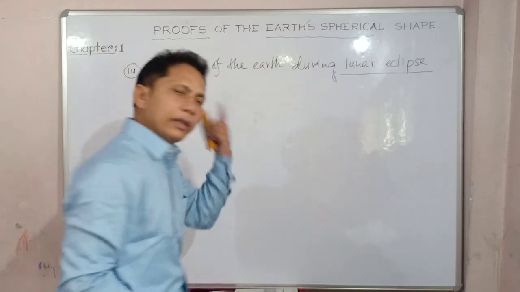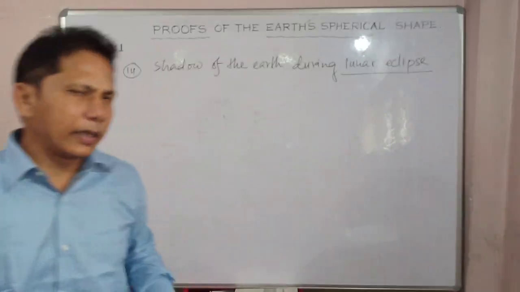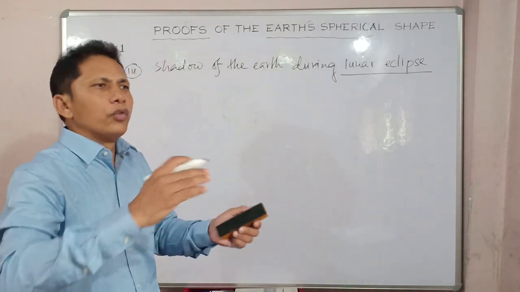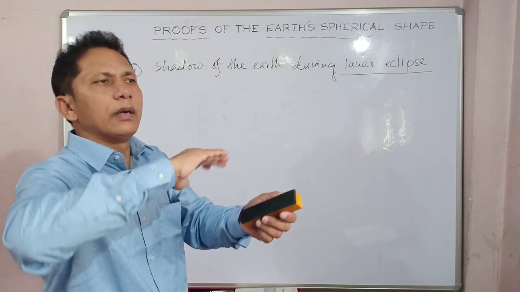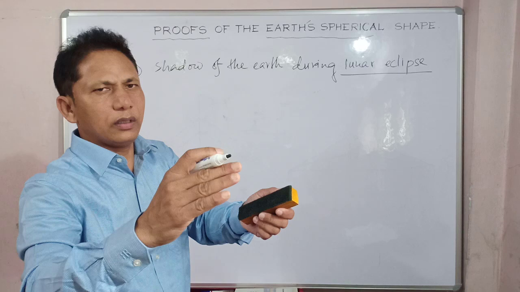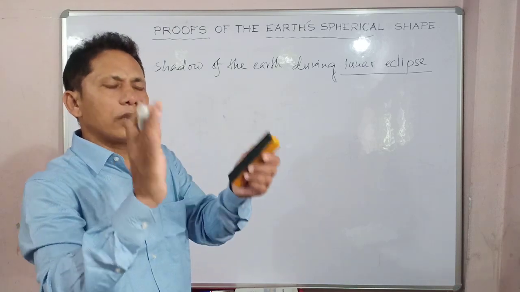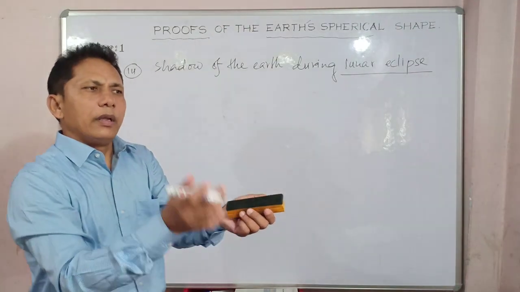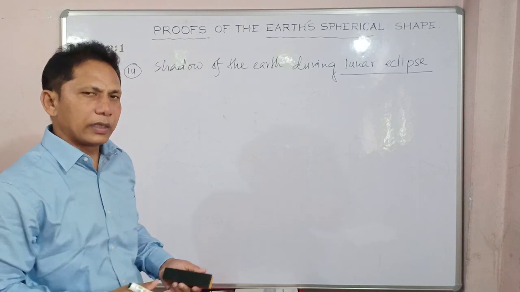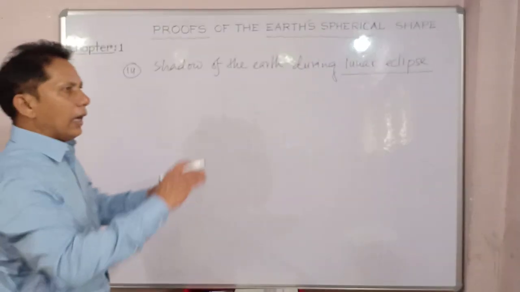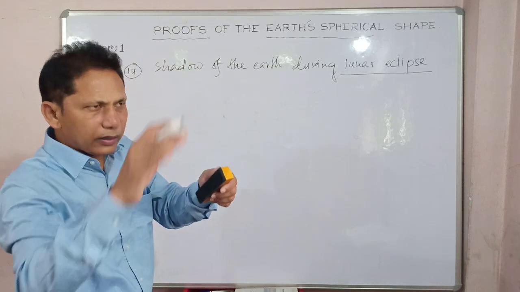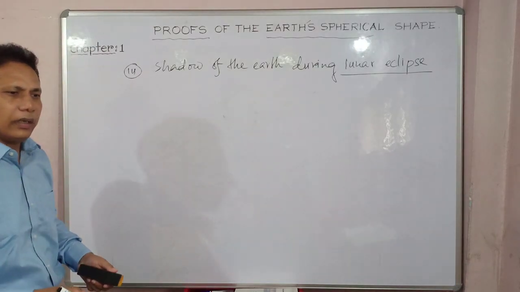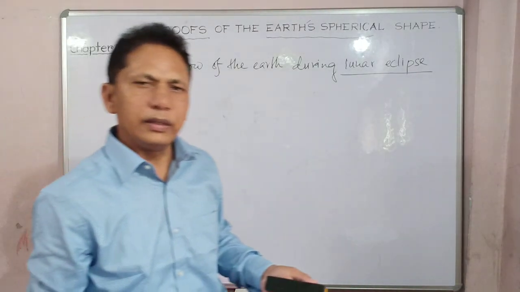What happened in case of a lunar eclipse? You know what a lunar eclipse is? The concept of a lunar eclipse is the shadow of the earth, which falls on the surface of the moon. It comes circular, an arc of a circle, which is actually the earth's shadow falling on the satellite moon on that particular day, the moment of the lunar eclipse. Since the arc-shaped shadow of the earth is circular, it is an excellent proof that the Earth is spherical or circular in shape, right?